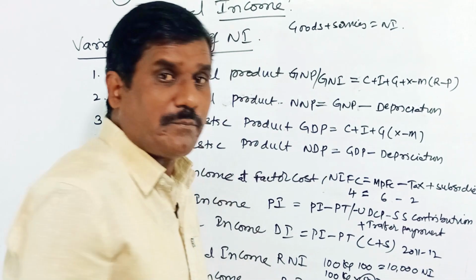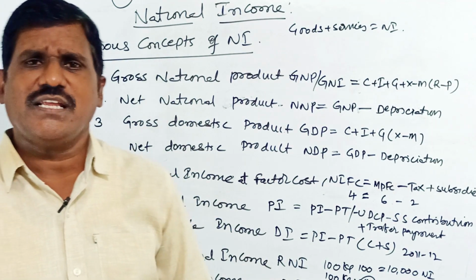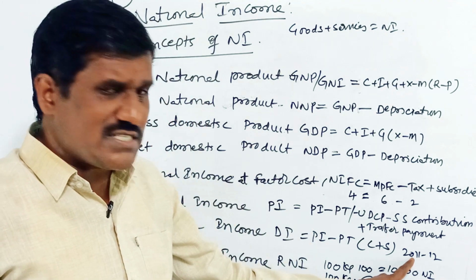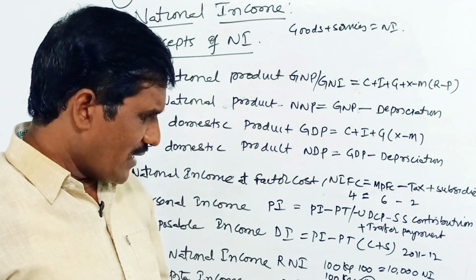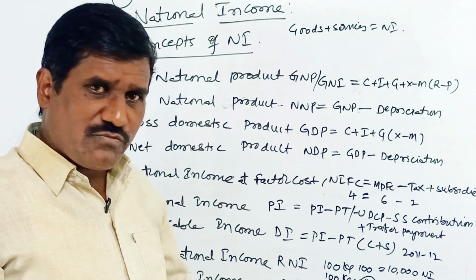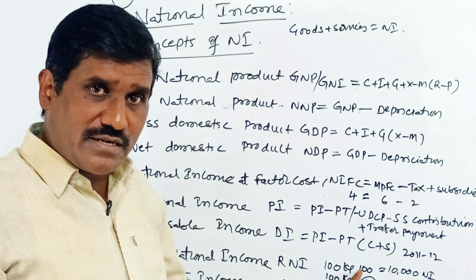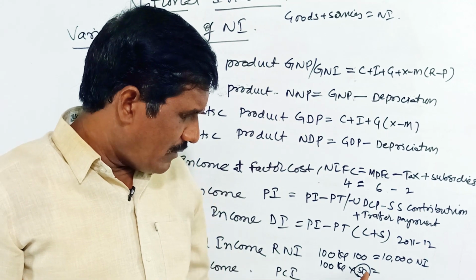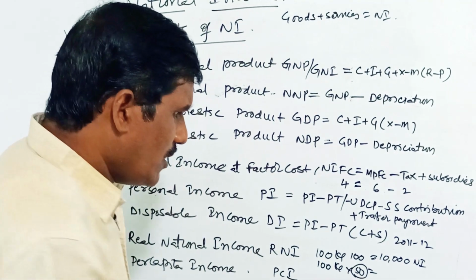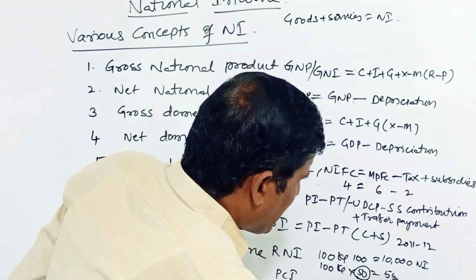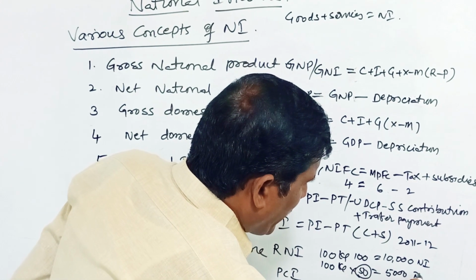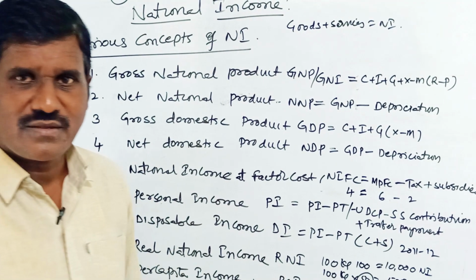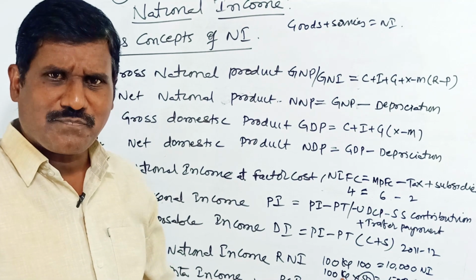This is the base year. What is called the base year? The year of no inflation, no deflation is called the base year. So we produced 100 quintals. The market price is actually 100 rupees, but in the base year 2011-12, the price of that commodity is 50 rupees. So the national income is equal to 5,000. We display the national income as only 5,000. This is called real national income.